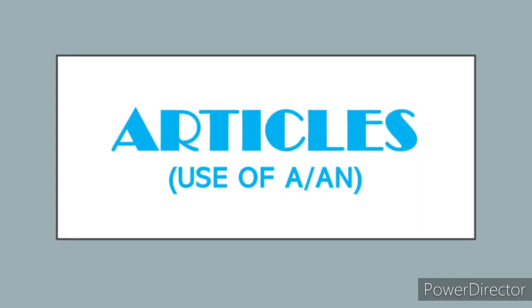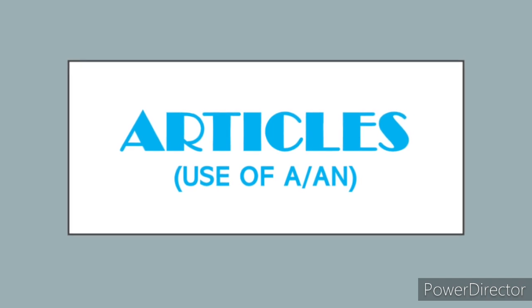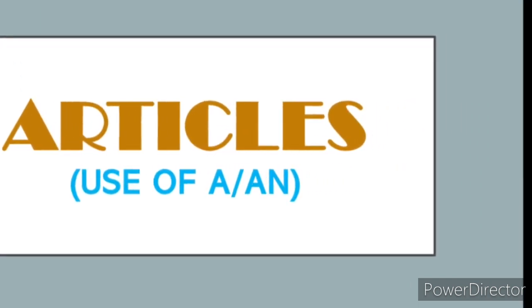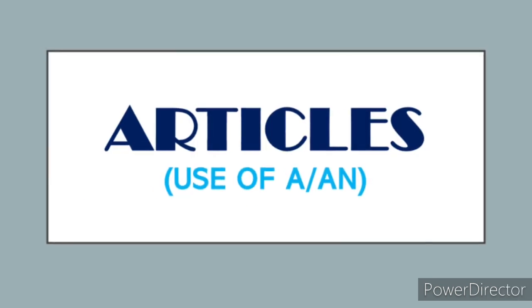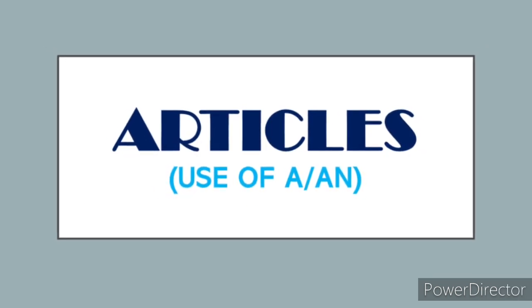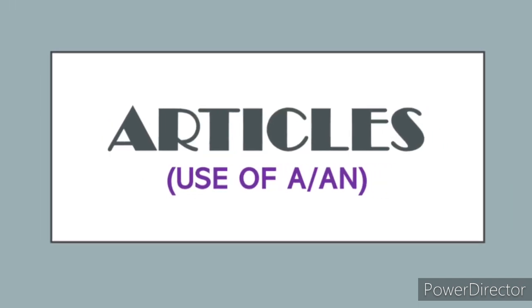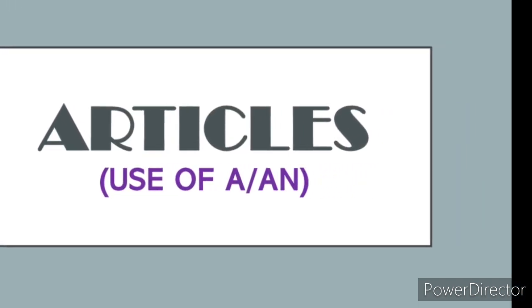Now, sixth use: a or an is used before proper names when they are not known or insignificant. For example, a Mr. Richards came to see you. Second example, oh yes, there is a Mr. Lewis in the multi-storied building.